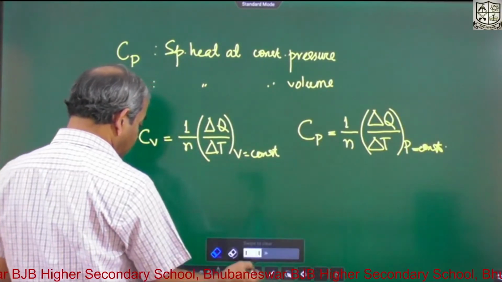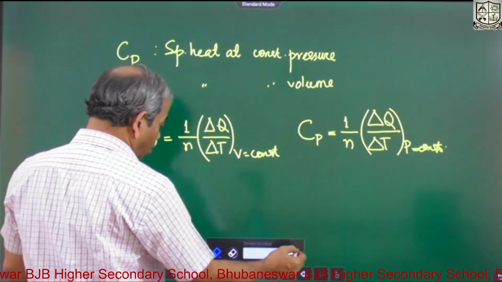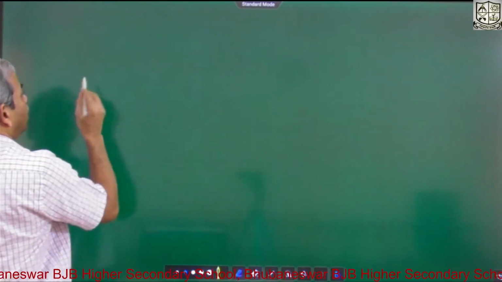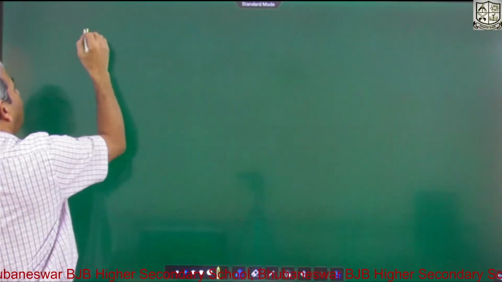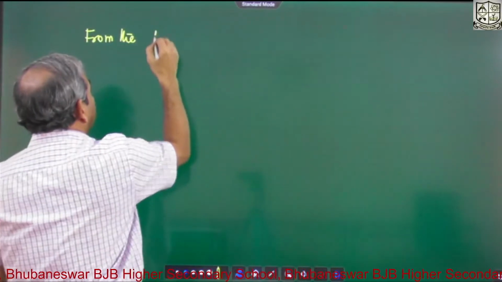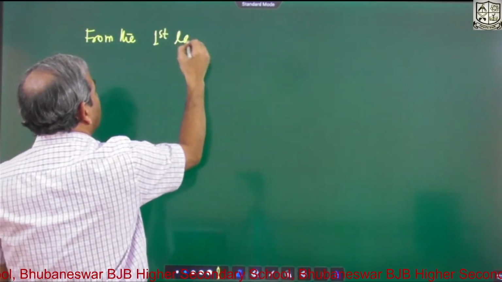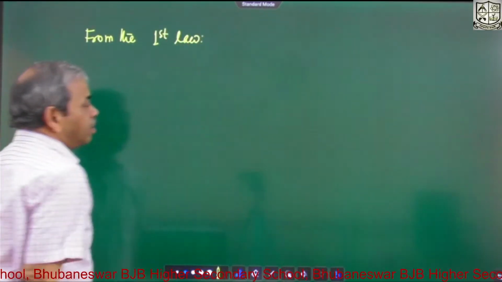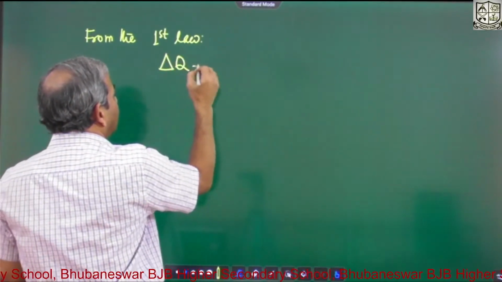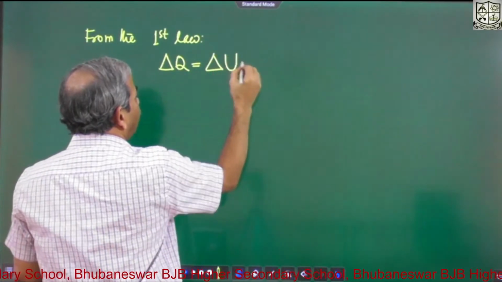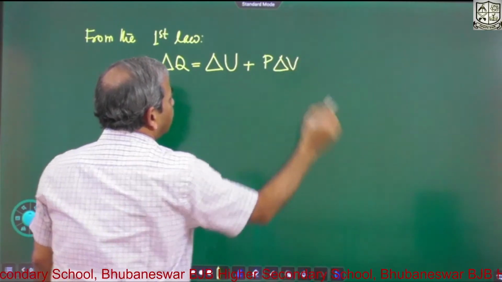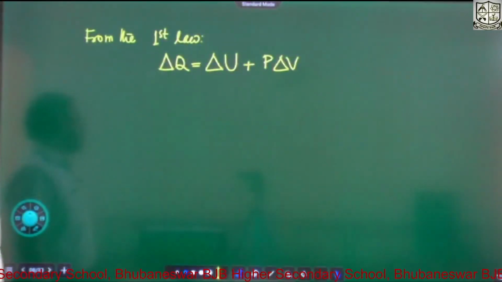So from the first law, the first law says delta Q is equal to delta U plus P delta V. This much we know from the first law.